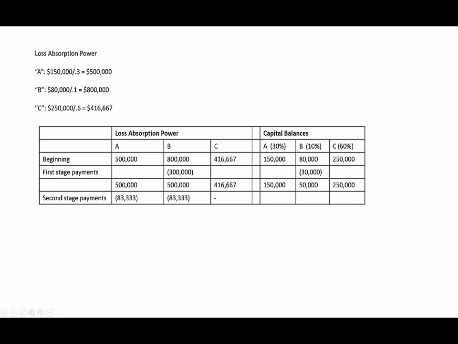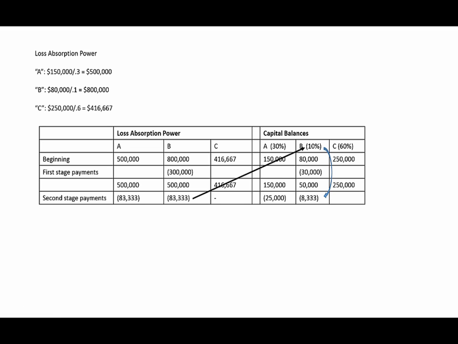Again, we take the change in the loss absorption power for partner A, multiply that by A's profit and loss share, and we get a payment to A of $25,000. Similarly for B, an $83,333 drop in loss absorption power multiplied by B's profit share of 10% implies a payment of $8,333.